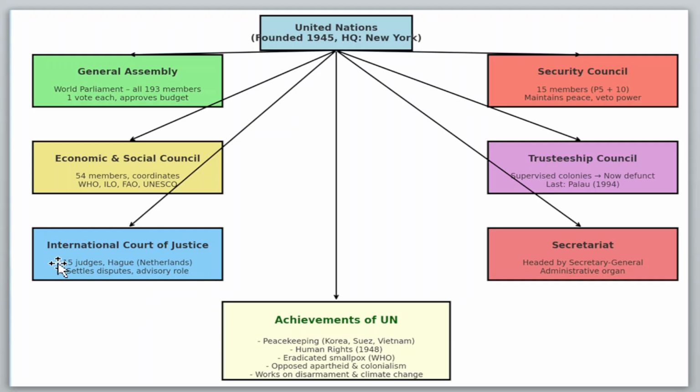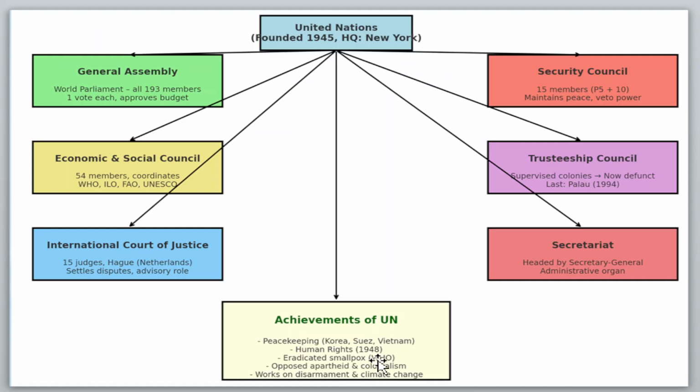International Court of Justice, 15 judges will be there. The Hague, which is in the Netherlands. It settles disputes between countries and has an advisory role also. The Secretariat is headed by the Secretary General, it is the administrative wing, and achievements are peacekeeping in Korea, Suez, Vietnam,